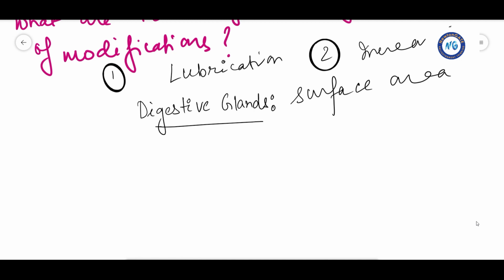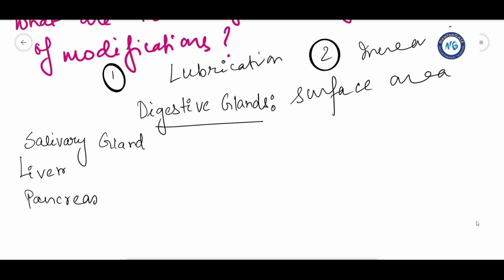Digestive glands associated with the alimentary canal include salivary gland, then liver, then pancreas. So saliva is the main product which is produced by the salivary gland.